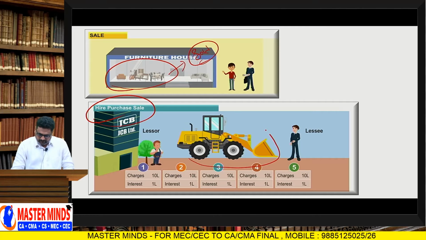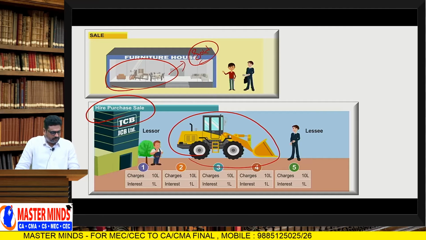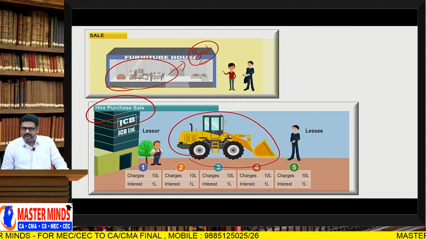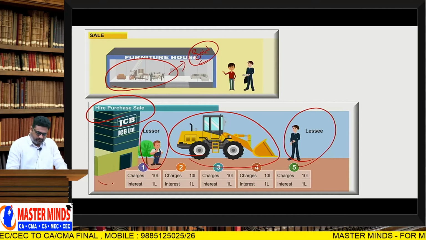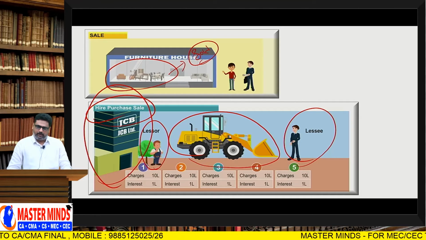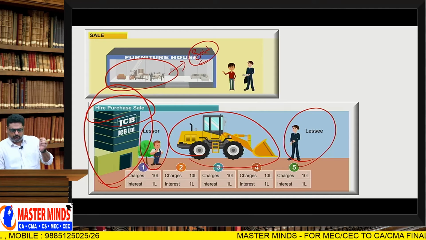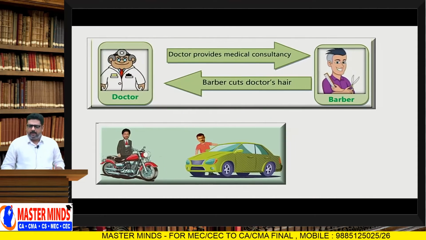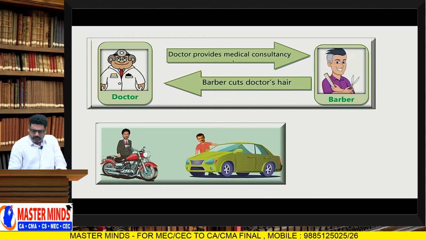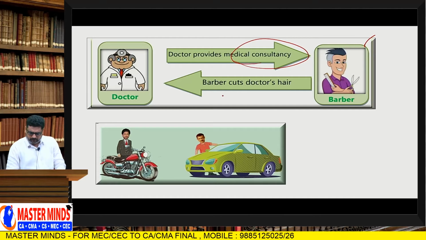And whereas this JCB is given on rent, definitely what is it? Lease. The parties are known as lessor and lessee. If this building is given on rent, then it is called rentals. The right to use movable property is called lease. The right to use immovable property is called rental.